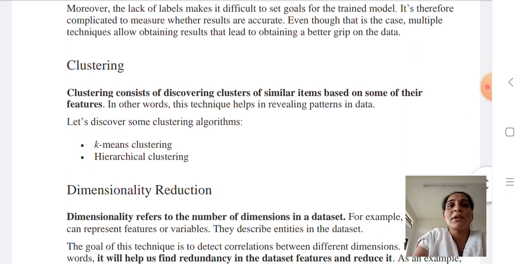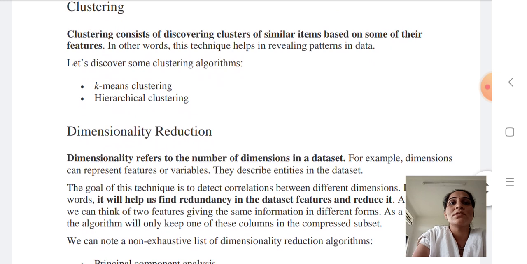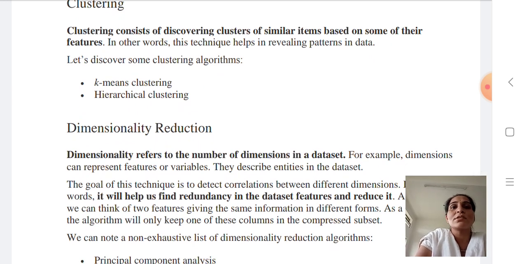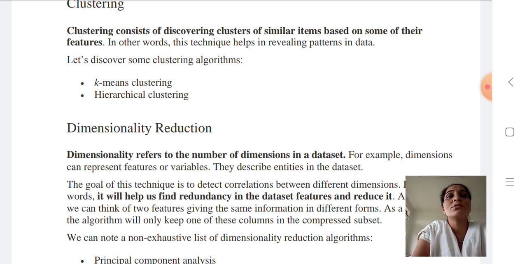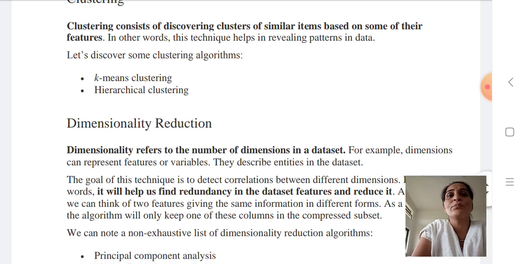In unsupervised learning, we are using two techniques: clustering and dimensionality reduction. Clustering consists of discovering clusters of similar items based on some of their features. In clustering, two types of algorithms are used: k-means and hierarchical clustering.